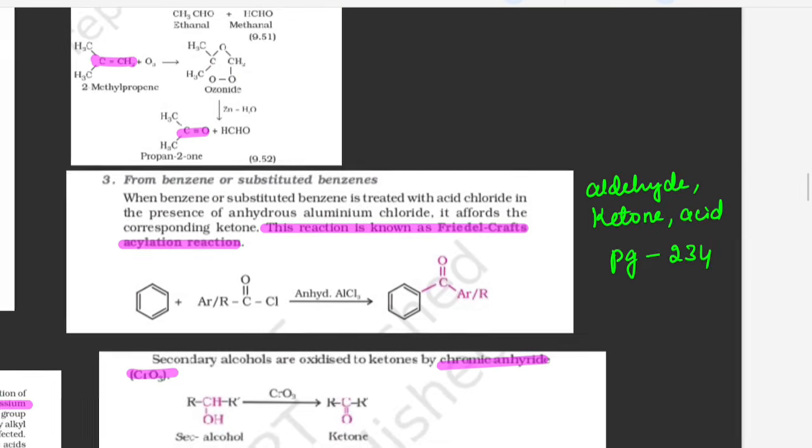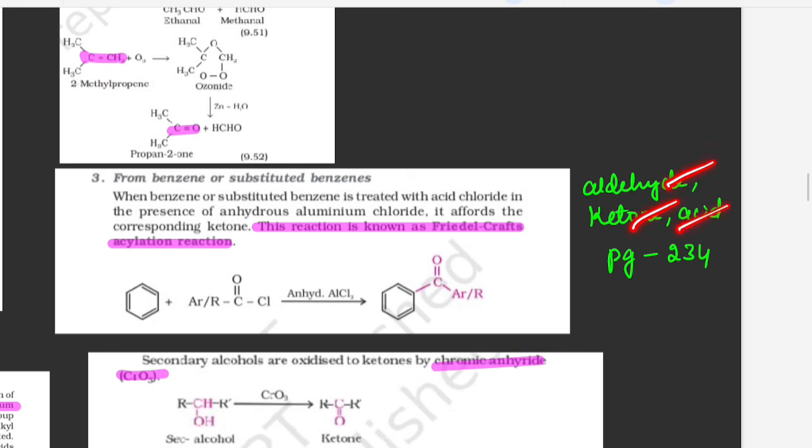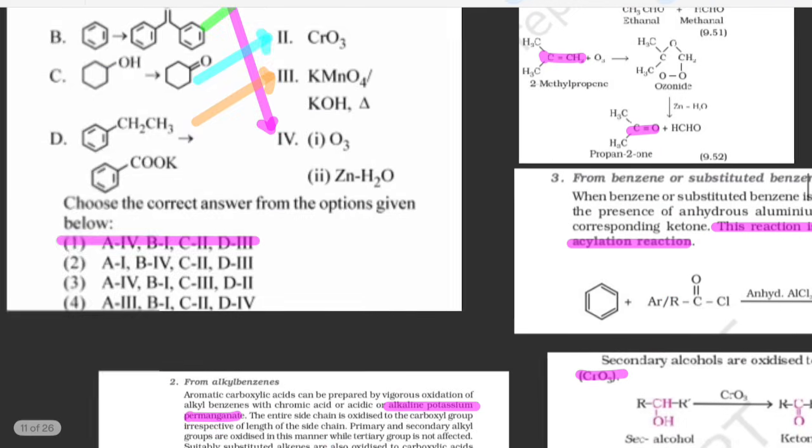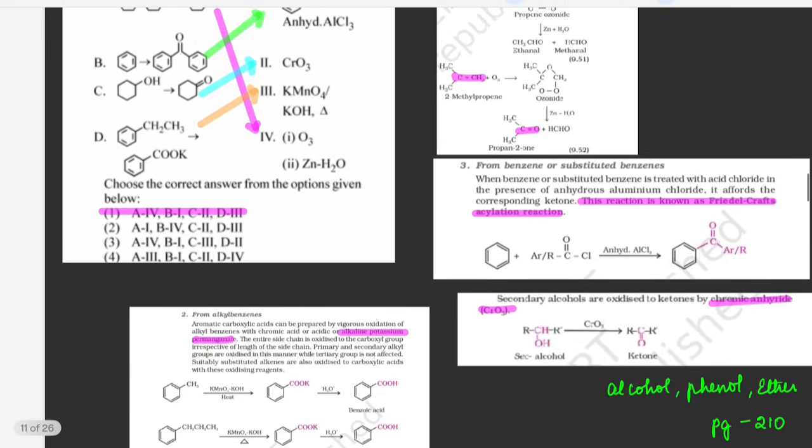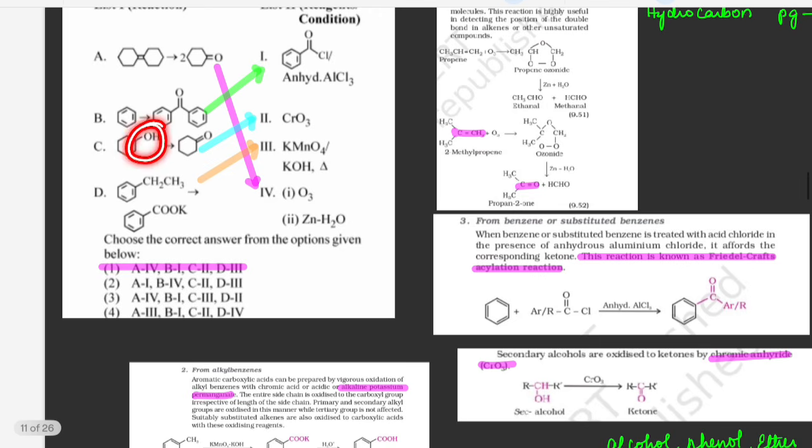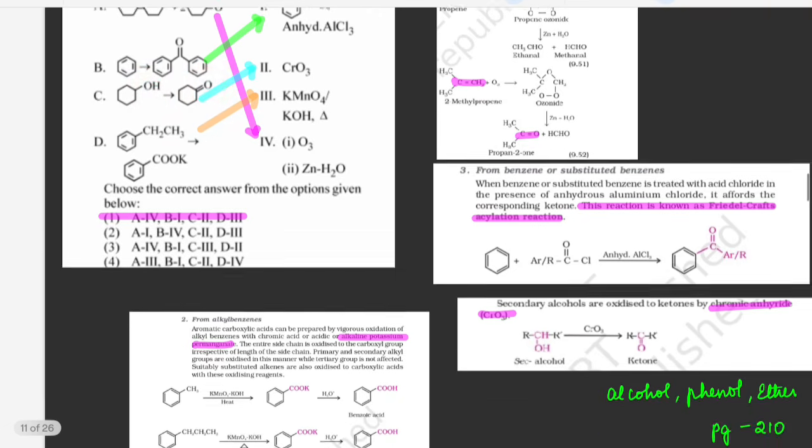So see, this is from the chapter aldehyde, ketones and carboxylic acid. Refer page number 234. So you can see there is a benzene ring and here there is an acyl group. In the presence of anhydrous aluminium chloride, you can see the product will be formed. And third is, here you can see alcohol again is converted into ketone.